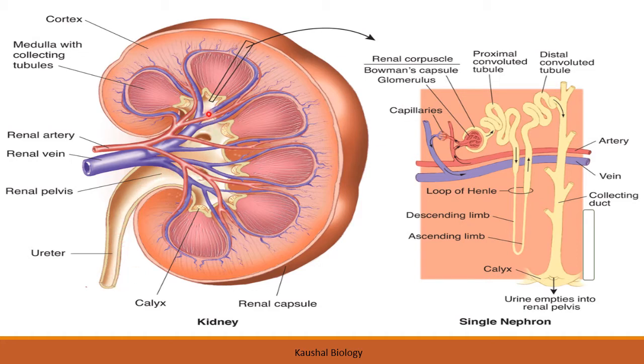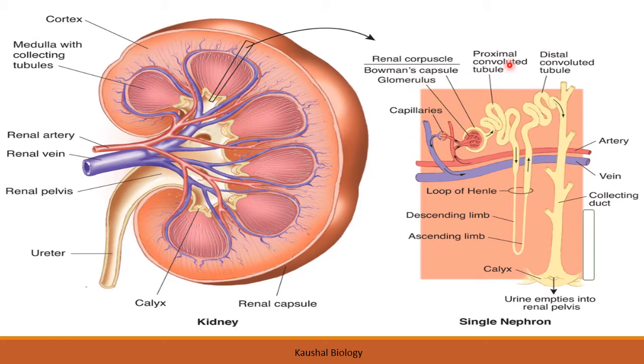Now when you see the expanded view of this portion, you will get this kind of structure which is called a nephron, and in a kidney we have millions of nephrons which are filtering the blood. Now how are they filtering the blood?